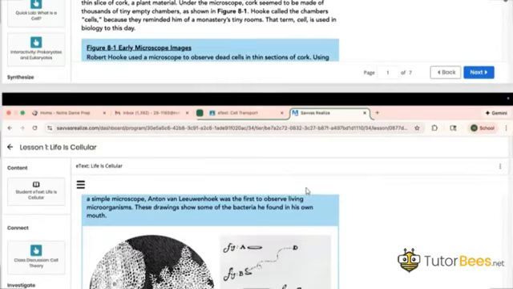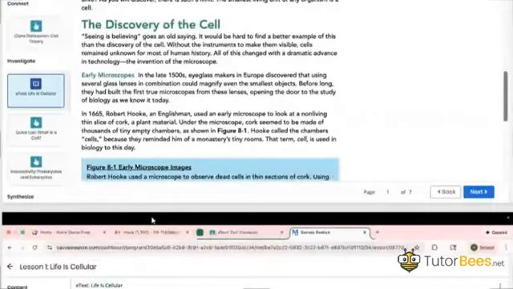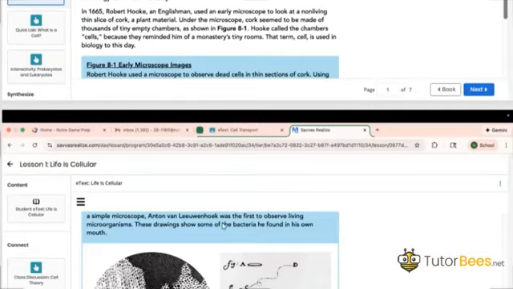After Robert Hooke, the second scientist was Anton van Leeuwenhoek, who was the first to observe living microorganisms. Are you getting this? The first ever cell was in the cork. Basically, the cells of the cork are dead cells. Okay, and the first ever living cell was observed and discovered by this person, Anton van Leeuwenhoek.